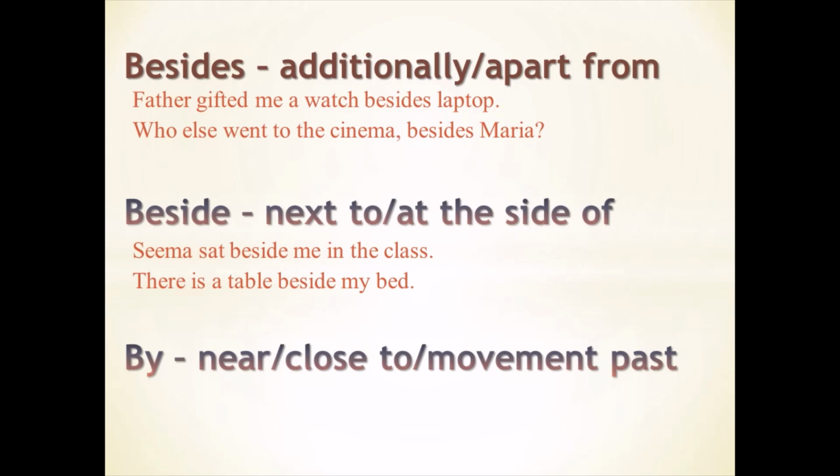By means near or close to. It is also used to show the position of something which is moving past the other thing. Beside and by are quite similar in meaning. Let's see the difference. The Taj Mahal stands by the river Yamuna. Position of Taj Mahal is at side of river Yamuna. But river Yamuna is flowing. River Yamuna is not fixed at the side of Taj Mahal. That is why we have used by. And it also means that Taj Mahal is near river Yamuna.